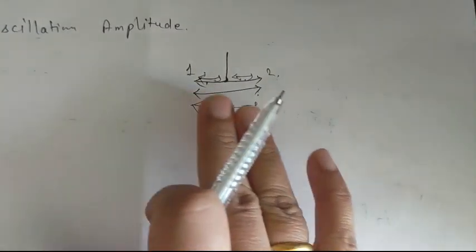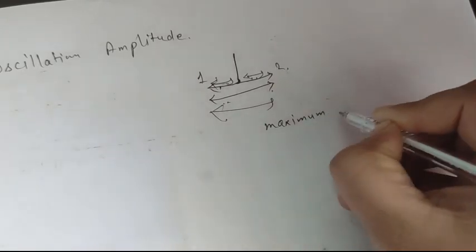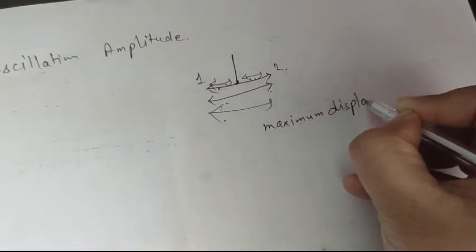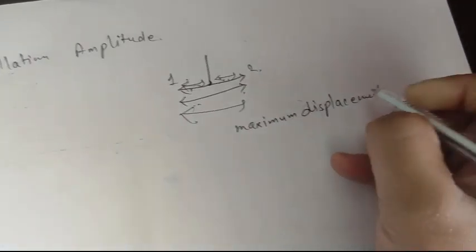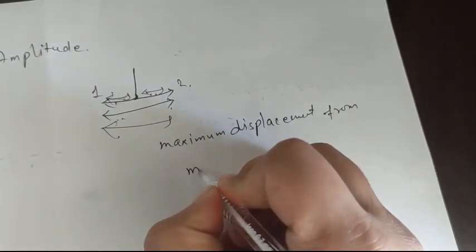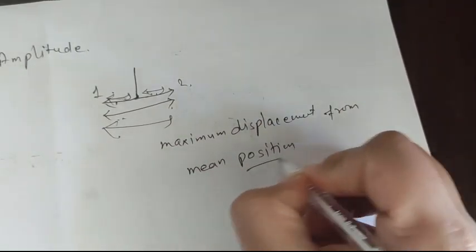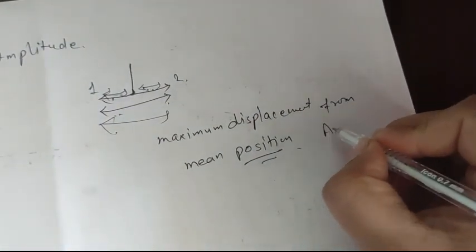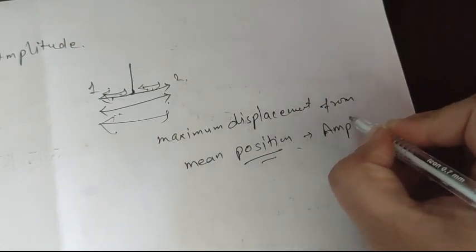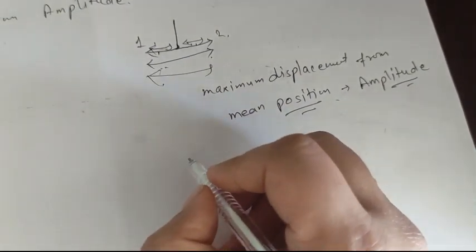So the maximum displacement from the mean position is known as amplitude.